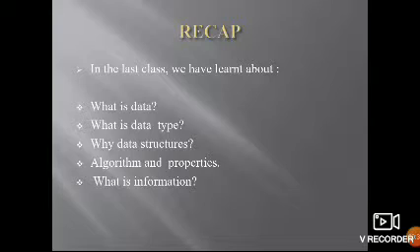So what is data? Data is nothing but a collection of information, or the set of values we call data. And next, what is a data type? A data type is nothing but the operations that can be done on the data, and the way values of that type can be stored. So a data type is a collection of data with values, or the set of values and the operations on those values is also called the data type.